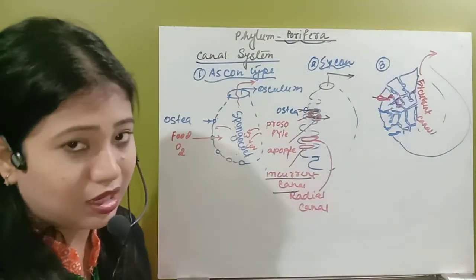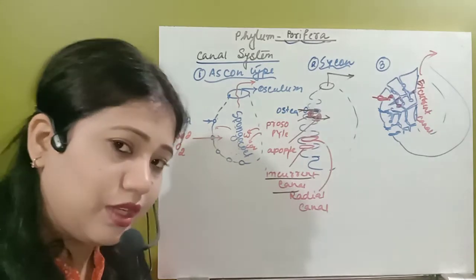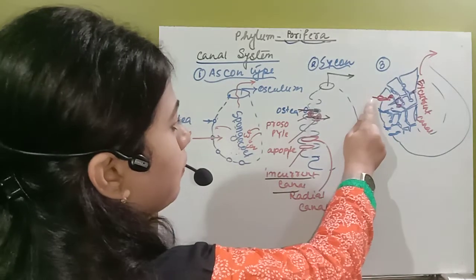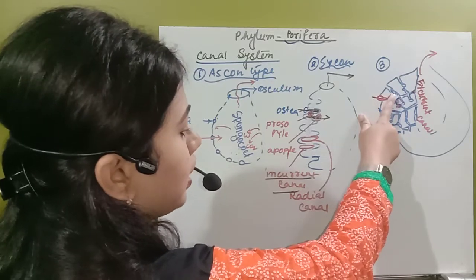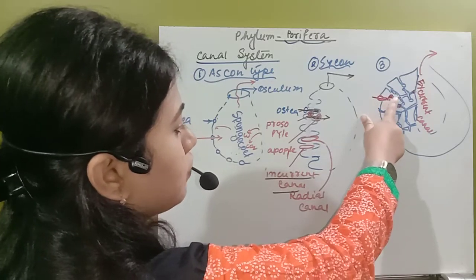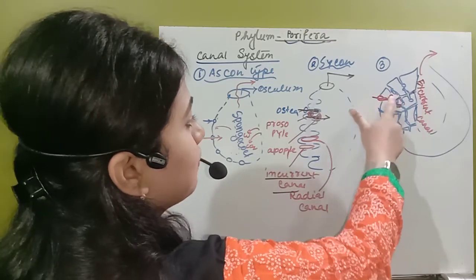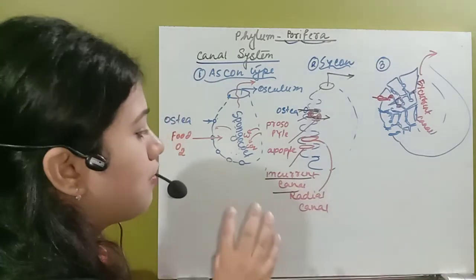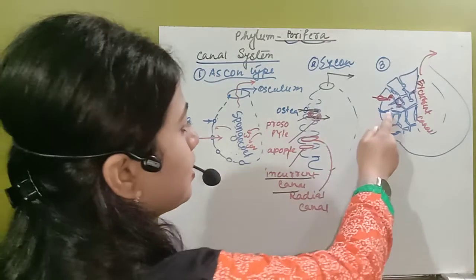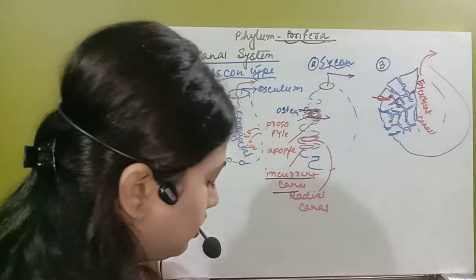So how they take the gas and nutrients with the water is, first of all, with the ostia, it will take the water and go to the incurrent canal. From the incurrent canal, it will go to the prosopyle. From the prosopyle, it will go to this flagellated chamber. So these round structures are the flagellated chambers. From the flagellated chambers, water will ultimately come outside through this opening.